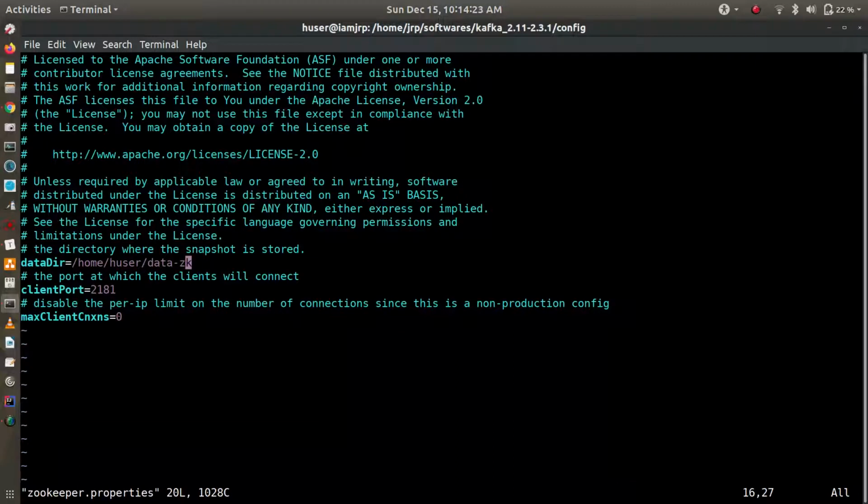because whatever metadata information Zookeeper stores is in a temp directory by default. The problem with that is when you restart your machine, the temp directory will be deleted, so all your earlier data will be deleted. To preserve your data, I have created this data-zk directory, and I have set the path to that directory here. The client port is 2181 by default, so there is no need to change this one.